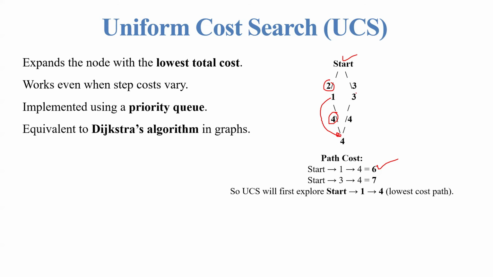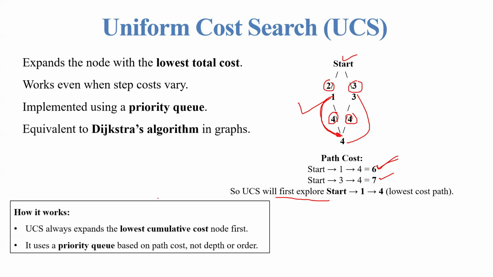But when you start from 3 to 4, the cost is 3 plus 4, that is 7. So UCS, that is Uniform Cost Search, will explore starting from 1 to 4, which is the lowest cost step, because the cost 2 plus 4 is 6, which is less compared to 3 to 4, that is 7.